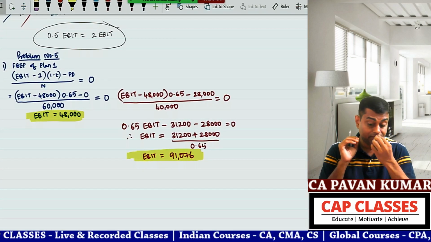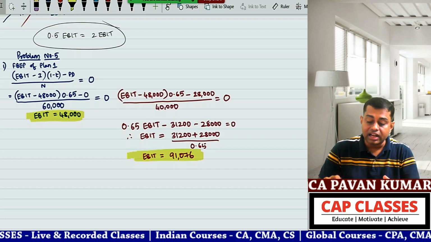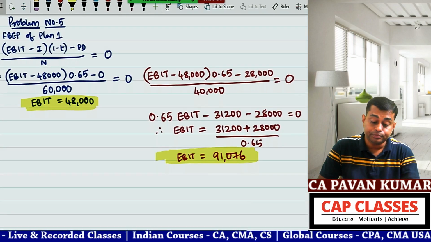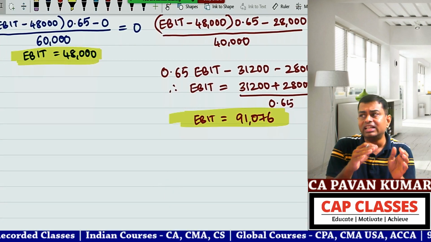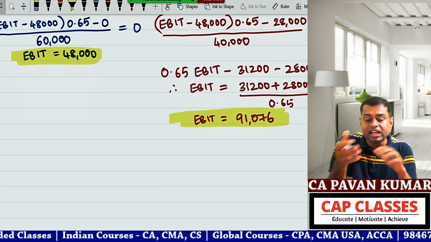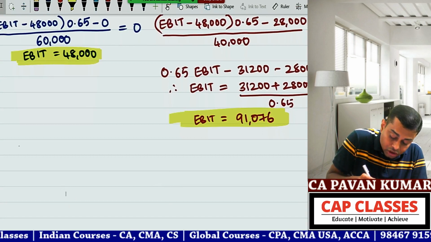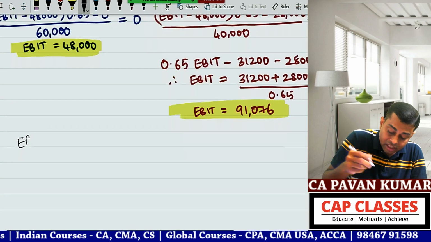Now we need to calculate what? What is the next step? Indifference points. Simple. Indifference point means you will equate EPS of the first one with EPS of the second one. So can I write it like this?